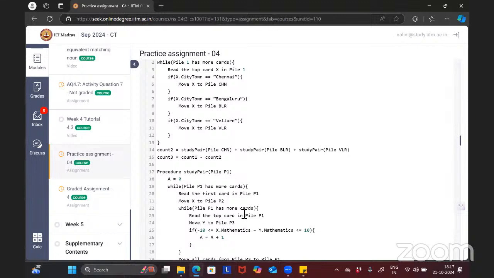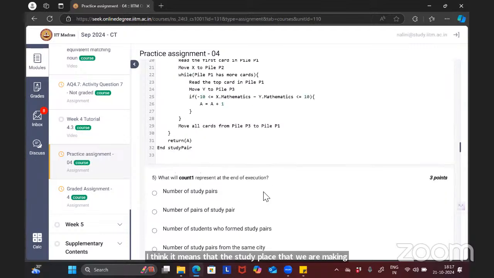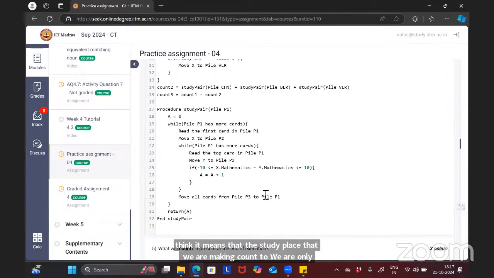Okay. I think it means that the study pairs that we are making in count two, we are only making within the pile. Same city, that pile contains students from Chennai only, it's from Bangalore only, and it's from Vellore only. There is no mixture actually. No mix. In count two, we do not have a different mix. We will have only Chennai, Bangalore, Vellore students.